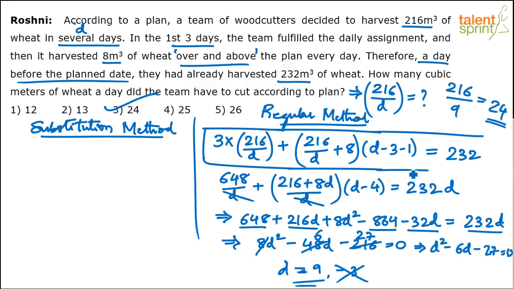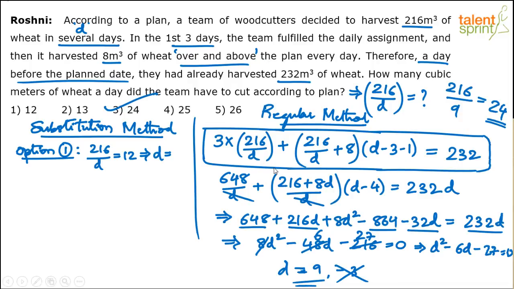The advantage is that without solving the full equation, you may be able to eliminate some options and find out which is the correct answer. Like I've told you already, 216 by D is what is given in the options. According to option 1, 216 by D equals 12. So D will be equal to what?